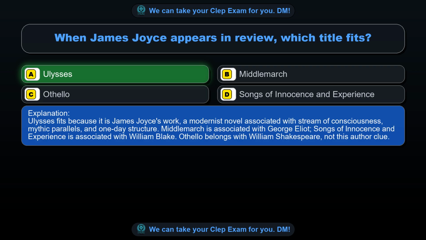Ulysses fits because it is James Joyce's work, a modernist novel associated with stream of consciousness, mythic parallels and one-day structure. Middlemarch is associated with George Eliot, Songs of Innocence and Experience is associated with William Blake. Othello belongs with William Shakespeare, not this author clue.